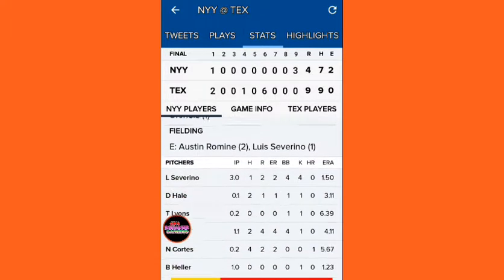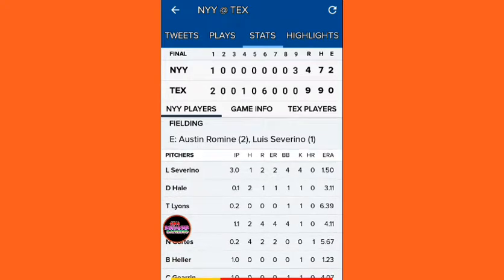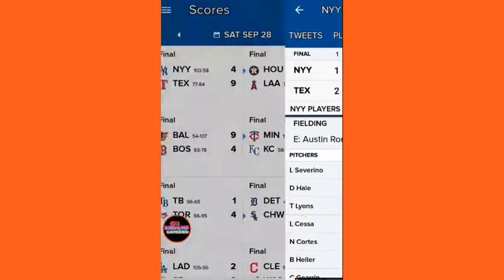Let's take a closer look at Severino right here. 3 innings pitched, 1 hit, 2 runs, 2 earned runs, 4 bases on balls. That is a good sign right there. So they ended up losing this game 9-4. Let's look at the next game.